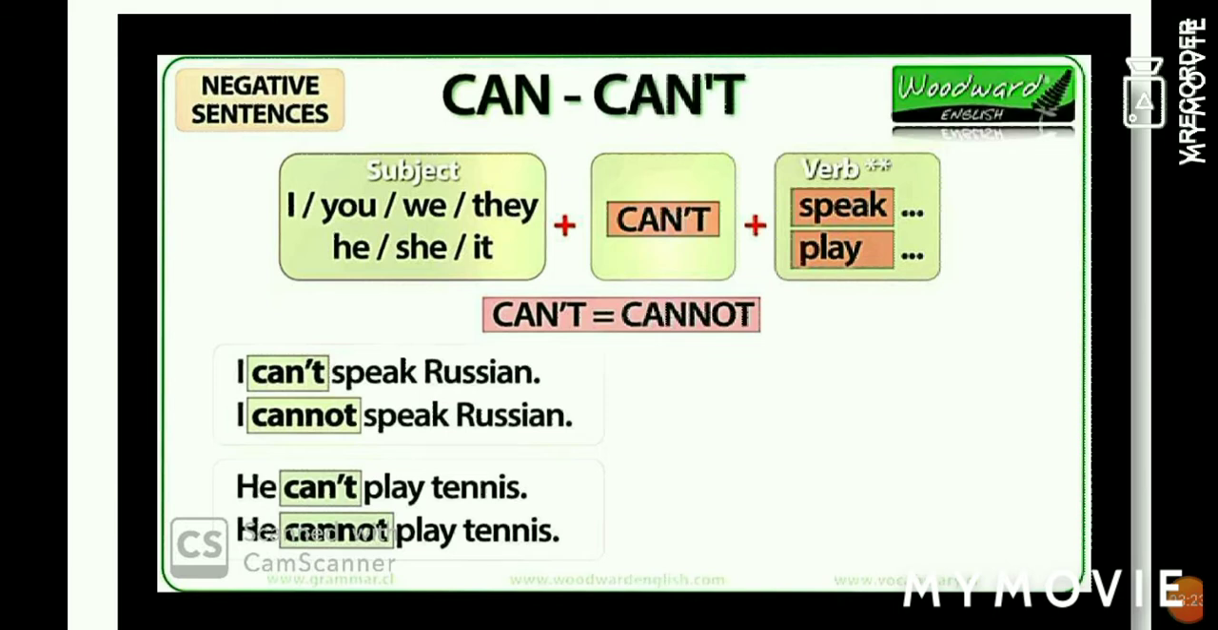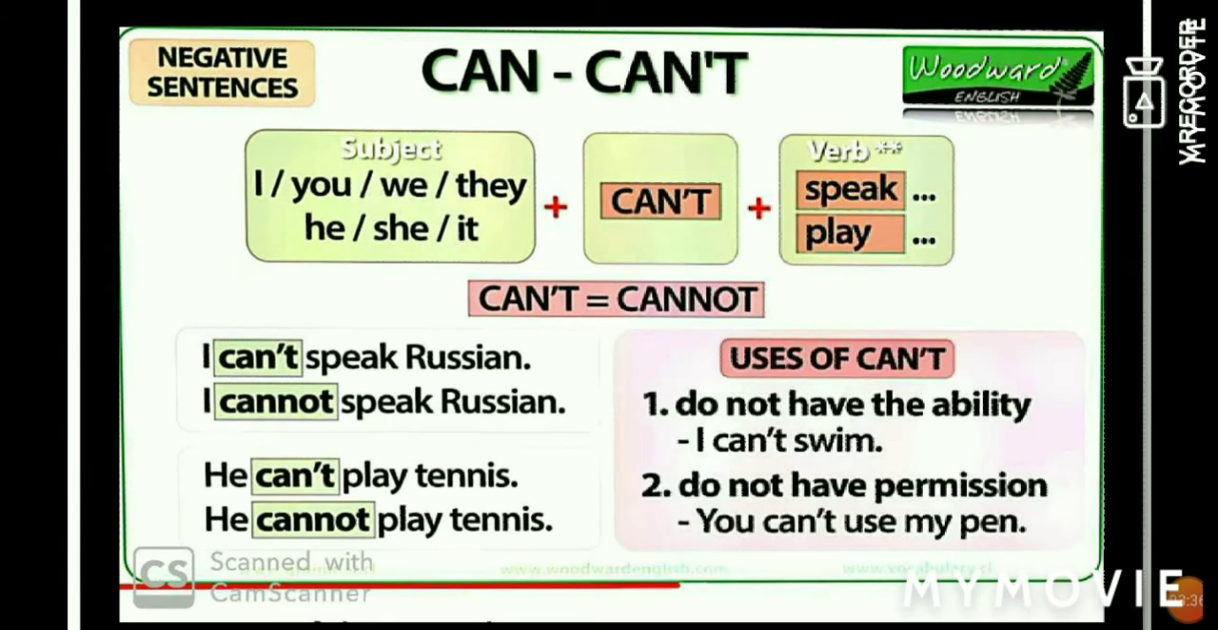So here are some negative sentences. Let us read. I can't speak Russian. I cannot speak Russian. He can't play tennis. He cannot play tennis. Subject plus can't plus base form of verb.